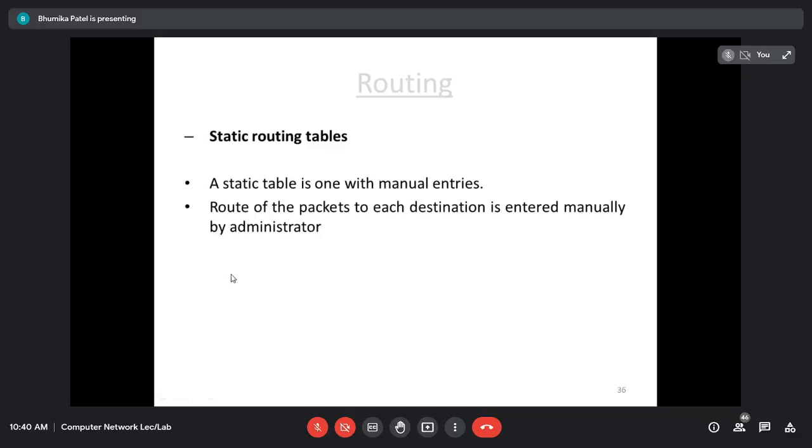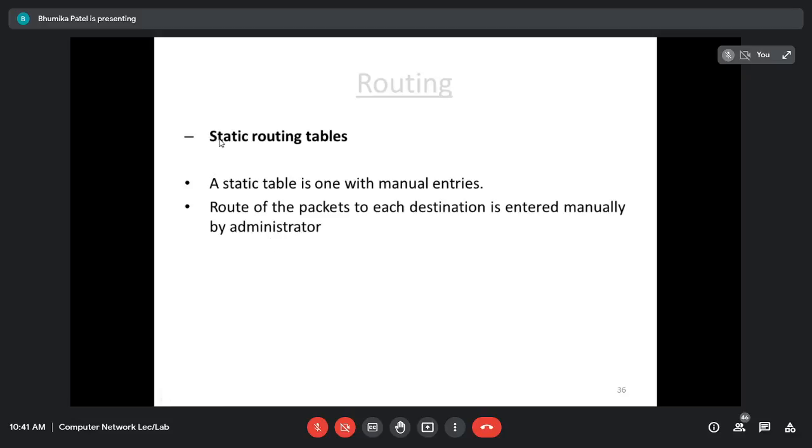The routing table cannot get updated automatically in a static routing table, because the administrator maintains it. If there is a change in the network topology or any condition, then we have to modify the routing table, and this modification will not be done automatically. It has to be done by the administrator, and that is why it is useful only for small networks.